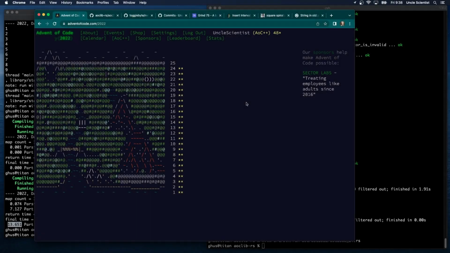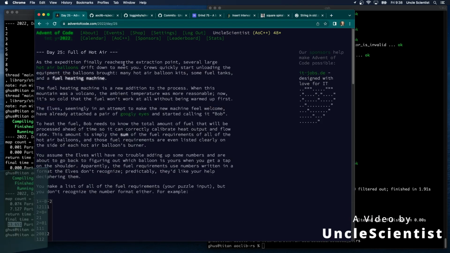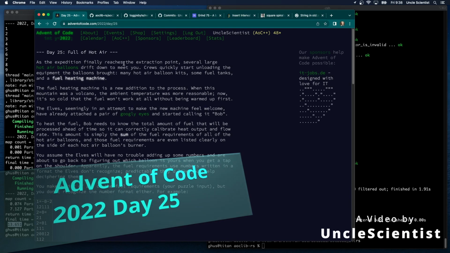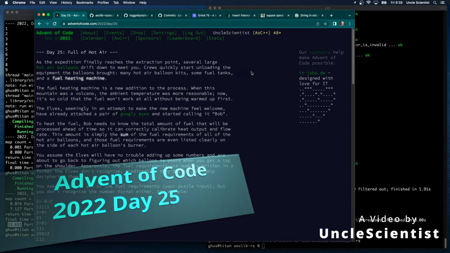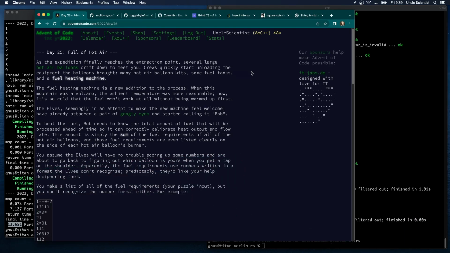But I'm almost done with Advent of Code 2022. So, day 25. Full of hot air. As this expedition finally reaches the extraction point, several large hot air balloons drift down to meet you. Crews quickly start unloading the equipment the balloons brought, many hot air balloon kits, some fuel tanks, and a fuel heating machine. The fuel heating machine is a new addition to the process.